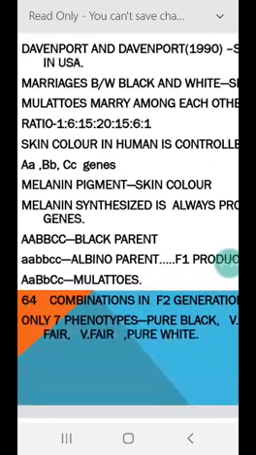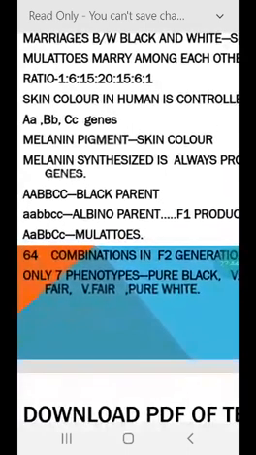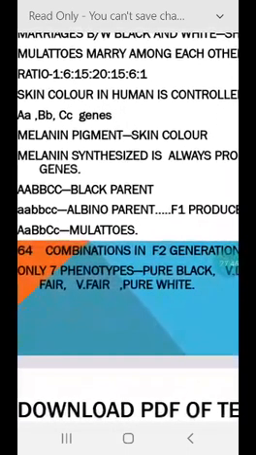And for mulattoes it is capital A, small a, capital B, small b, capital C, small c. So when selfing is done, or when mixing of this F1 hybrid is done, 8 into 8, 64 combinations in the F2 generation were obtained.